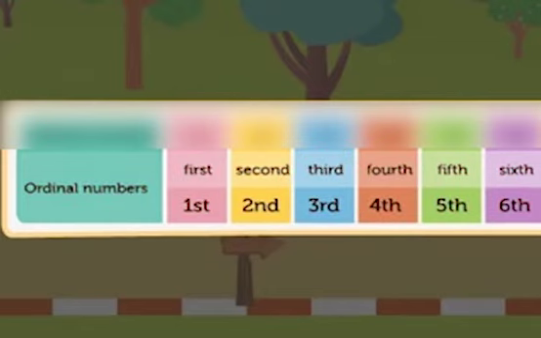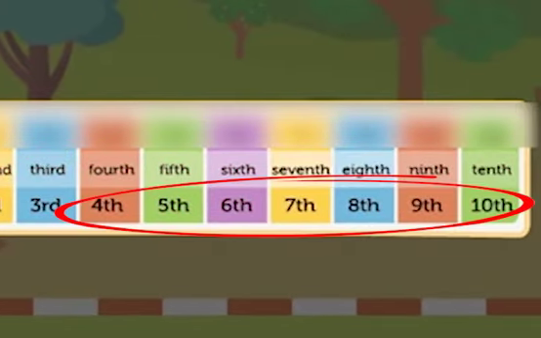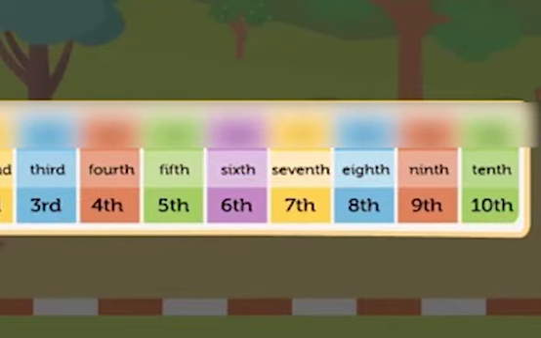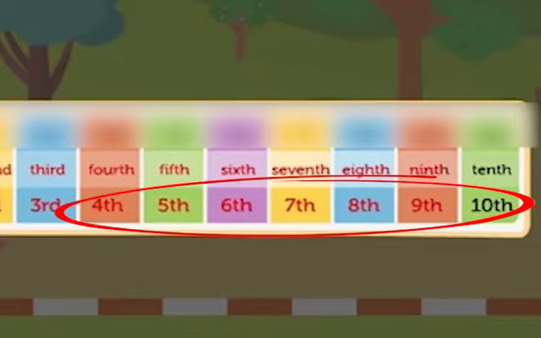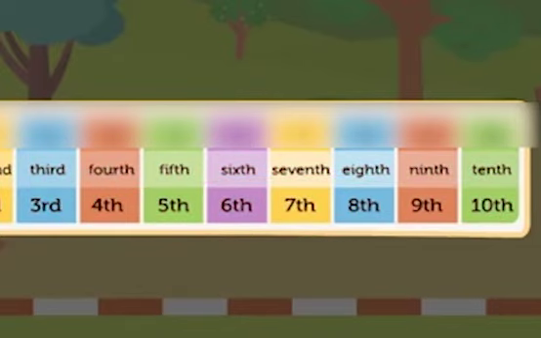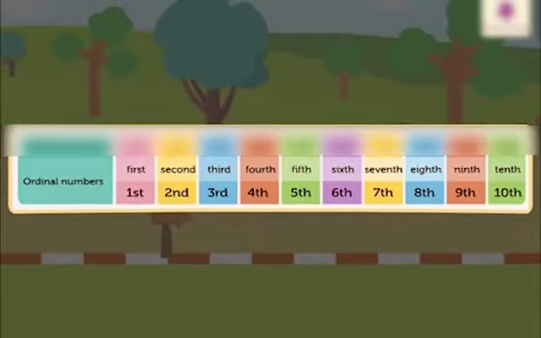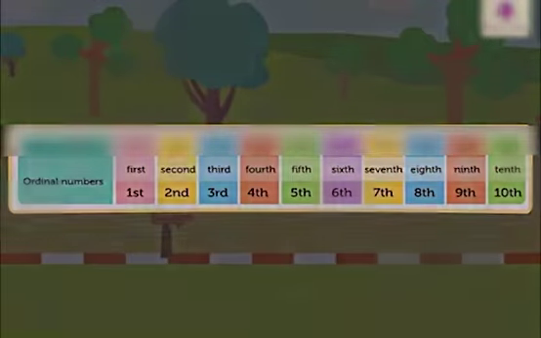From fourth till 10th, you have to put T-H in every ending, just like see, F-O-U-R-T-H, fourth. Even in the fifth also, F-I-F-T-H, fifth, right? So from 4 till 10, you have to put T-H in the ending, okay? Because you already know the number names, right? So you have to put T-H from 4 till 10, okay?